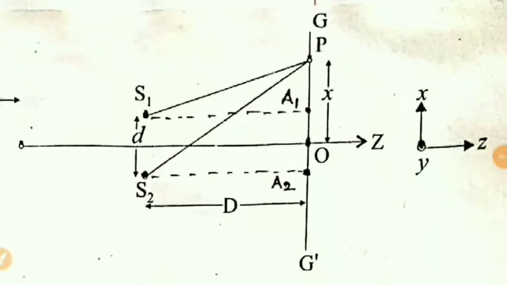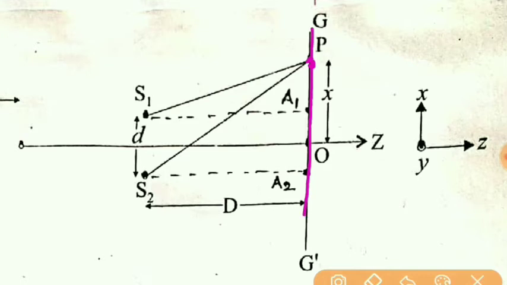Now students, let us select an arbitrary point on the screen. This is a screen, and we select any arbitrary point.